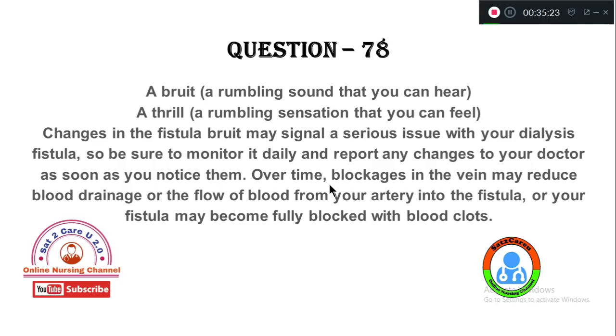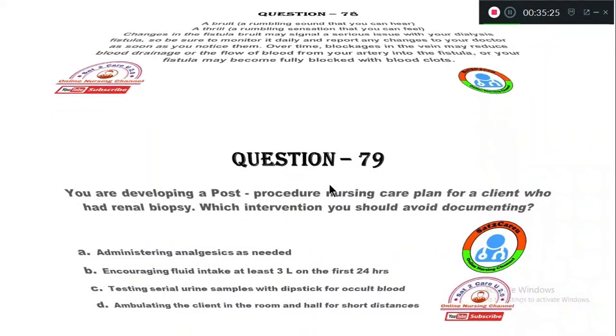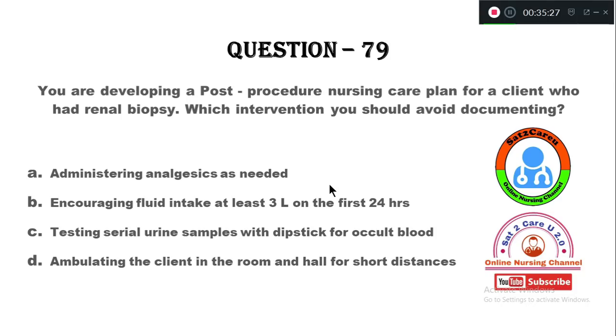Now we move to question number 79. You are developing a post-procedure nursing care plan for a client who had a renal biopsy. Which intervention should you avoid documenting? Option A, administering analgesics as needed. Option B, encouraging fluid intake of at least 3 liters in the first 24 hours.